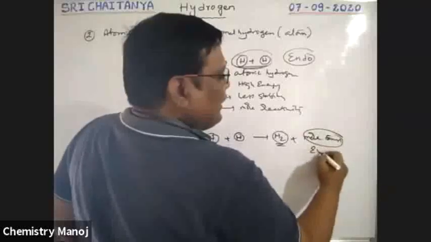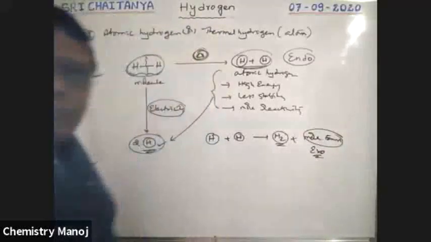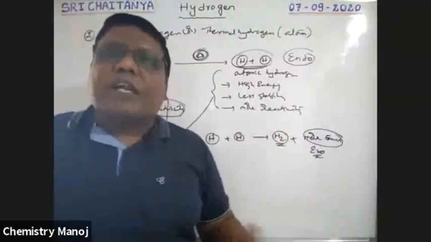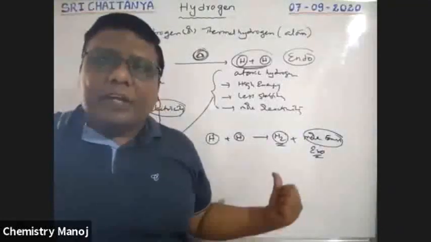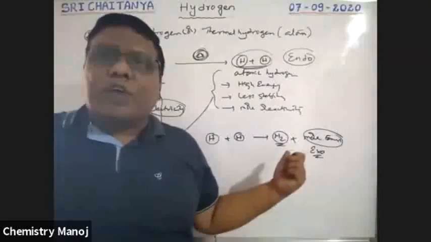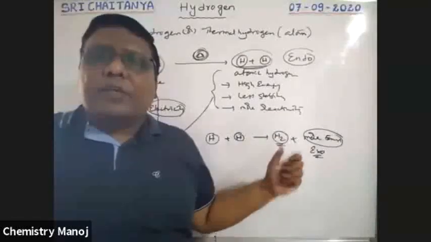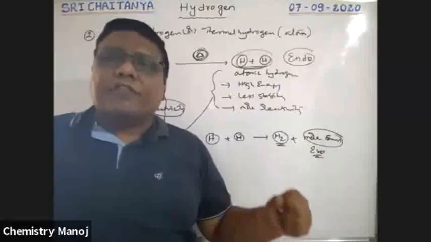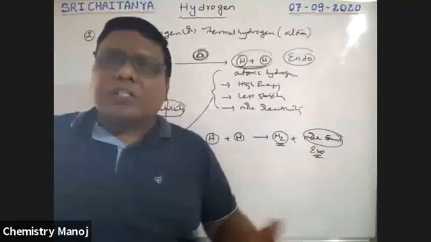That means it is an exothermic process. That liberated energy is used for welding purposes, helpful for welding metal rods.